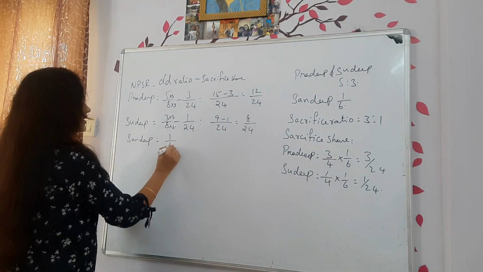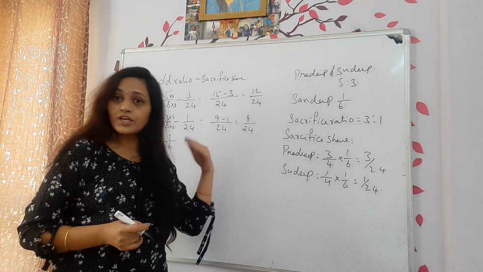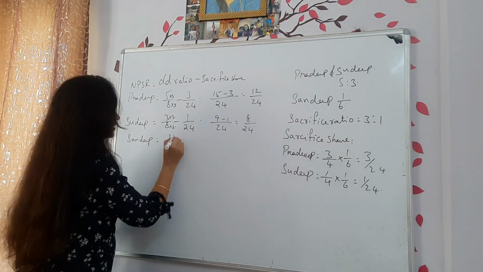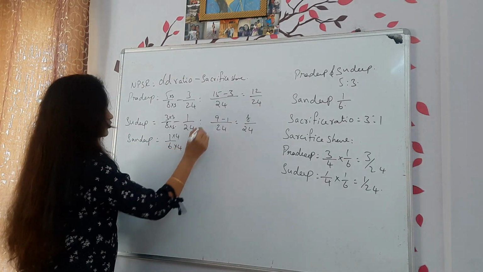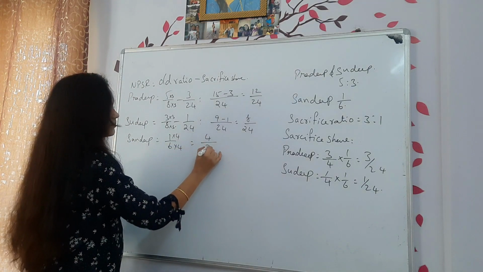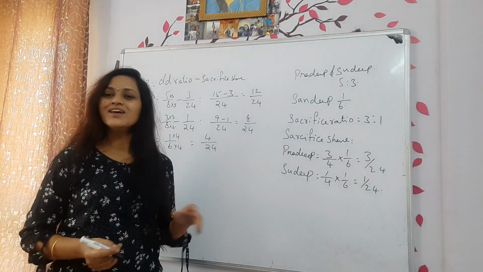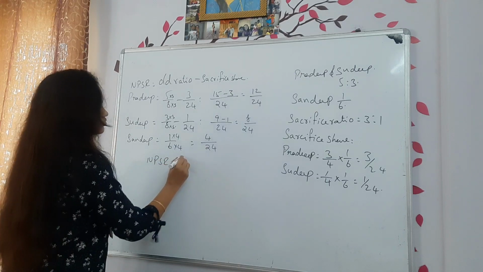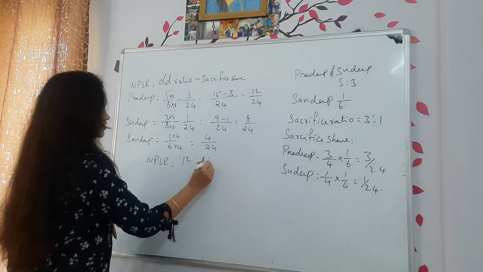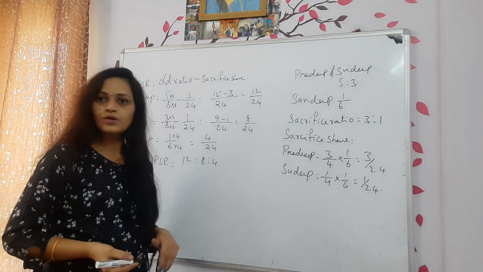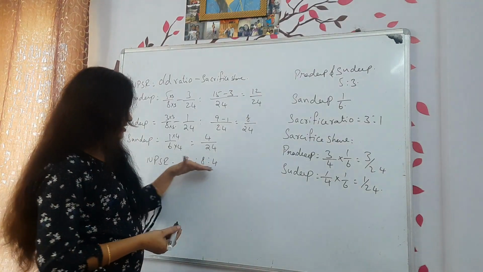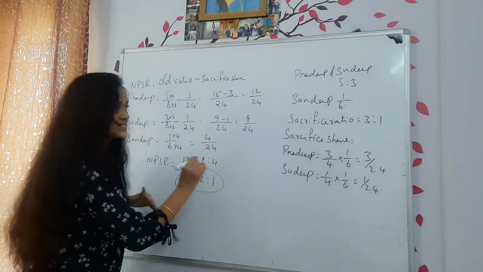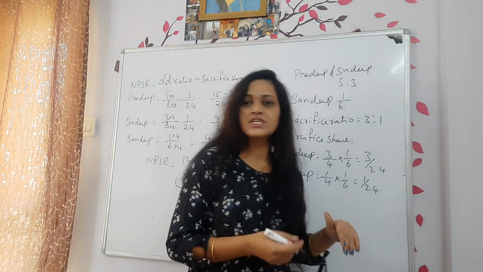Sandeep got 1/6. You can call it a ratio when all the denominators are equal. It is not equal, we should make it equal. Into 4, into 4. Then how much you got? 4 divided by 24. Now what is the new profit sharing ratio? NPSR is equal to 12:8:4. You can simplify more, 4 is divisible. So it will become 3:2:1. This is the new profit sharing ratio.